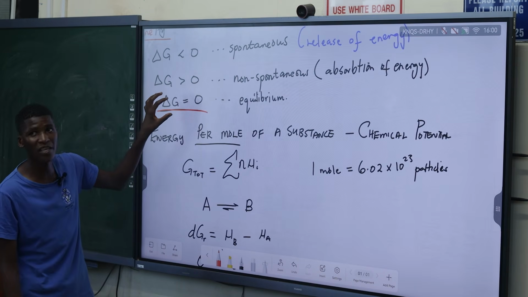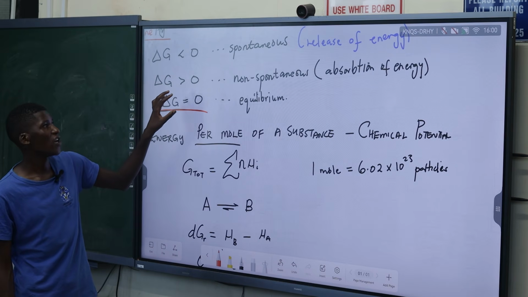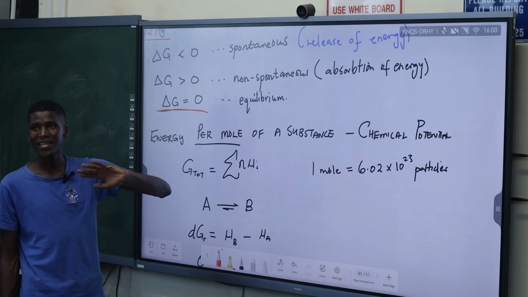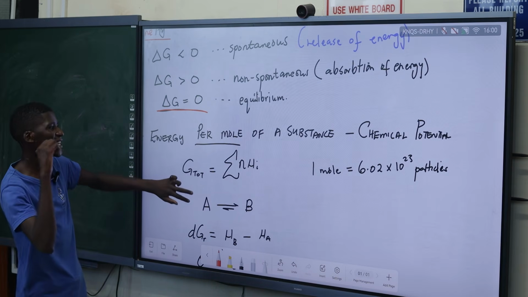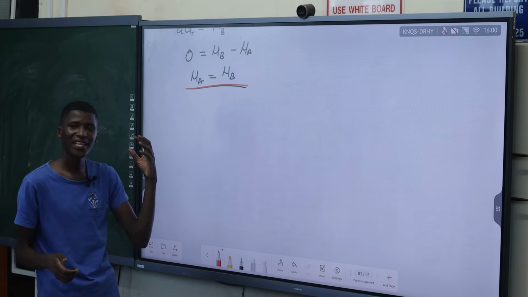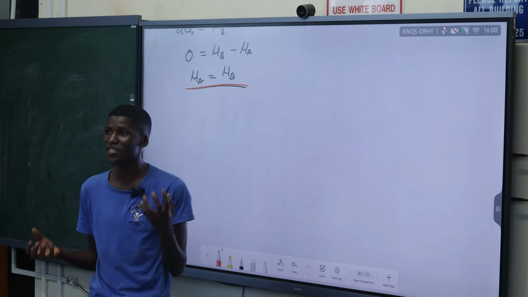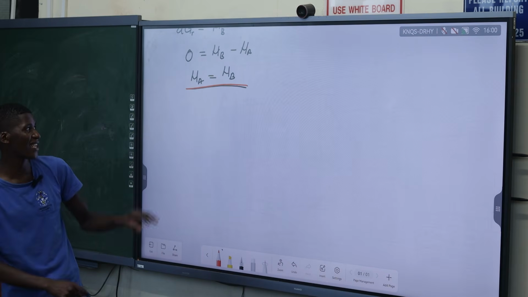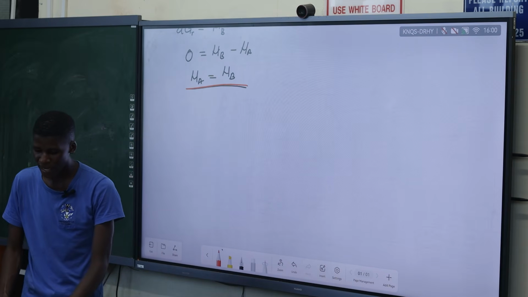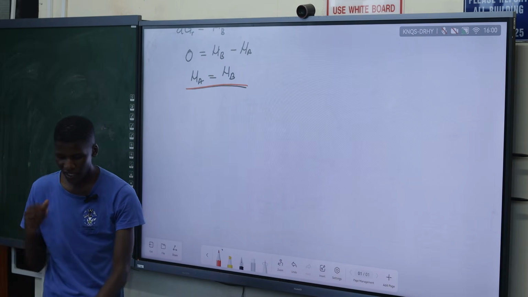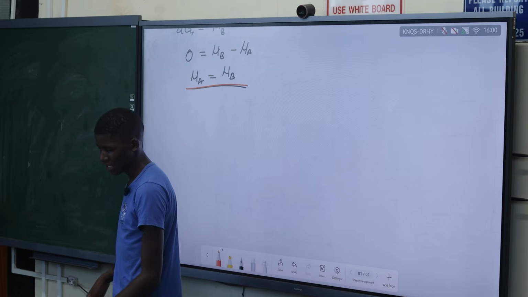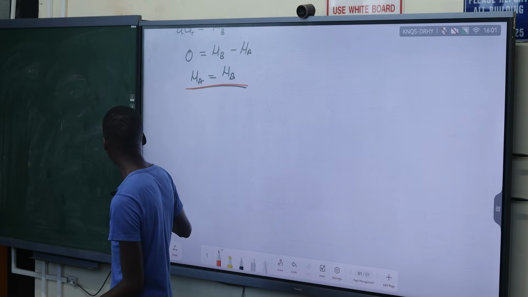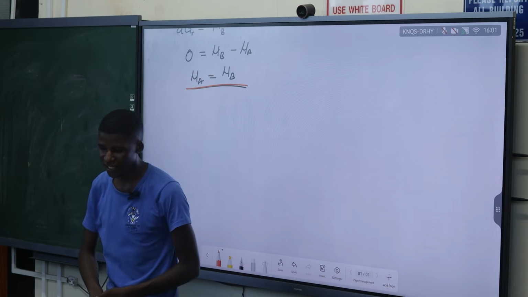Means that there is no change in the what? In the Gibbs energy. Or you can say that the rate of the forward reaction is equal to the rate of the reverse reaction. Or you can use the grade 12 definition that says the concentrations of the product and reactants will remain constant. All of those things describe the chemical equilibrium. It's just that here we are using a thermodynamic approach. So when we look at chemical equilibrium, we need to look at the following things. Just project them from the slide.